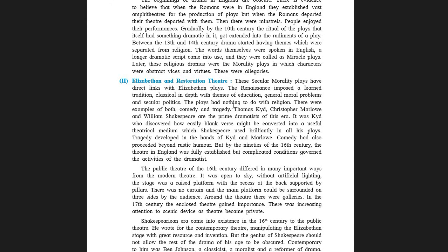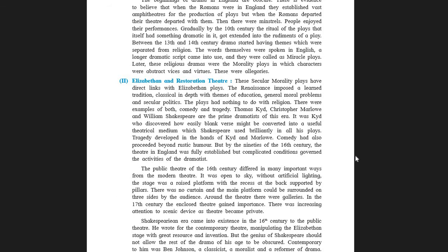The Renaissance imposed a learned tradition, classical in depth with themes of education, general moral problems and secular politics. The plays had nothing to do with religion. There were examples of both comedy and tragedy.